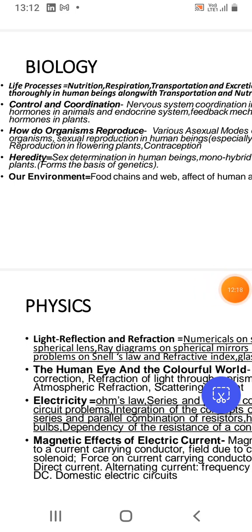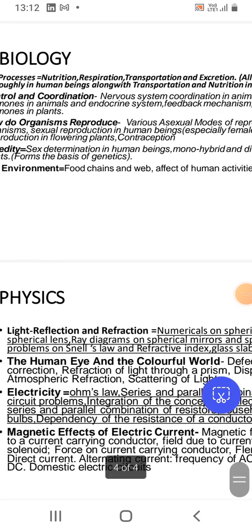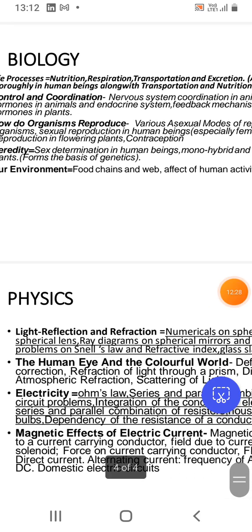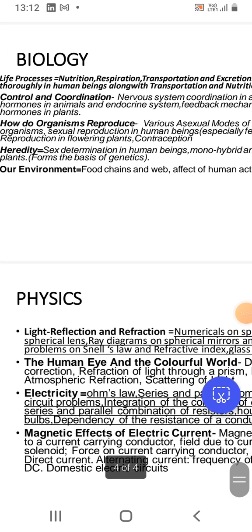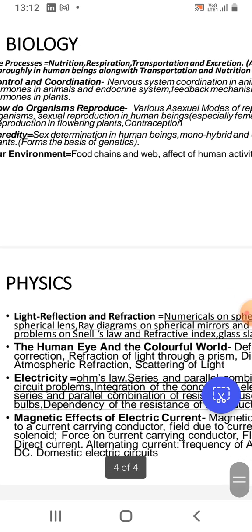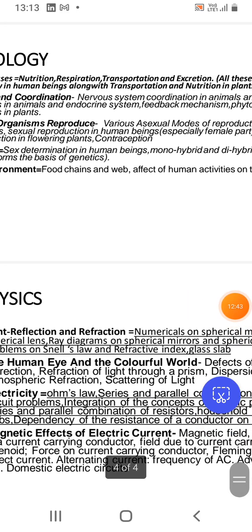Like you are keeping any form of current carrying conductor in the external magnetic field. That kind of concept. Field due to current carrying coil or solenoid. The idea of solenoid and how it resembles the magnetic field lines of a bar magnet, and where the strength of field is maximum, where the strength of field is minimum, where it is moderate in case of solenoid, and what is the strength at the poles, etc.